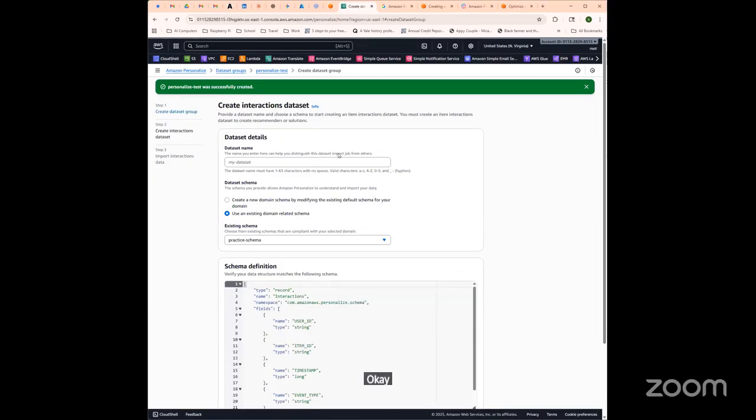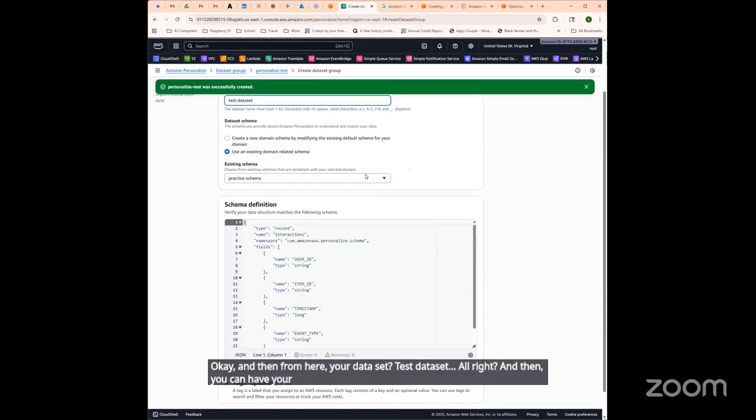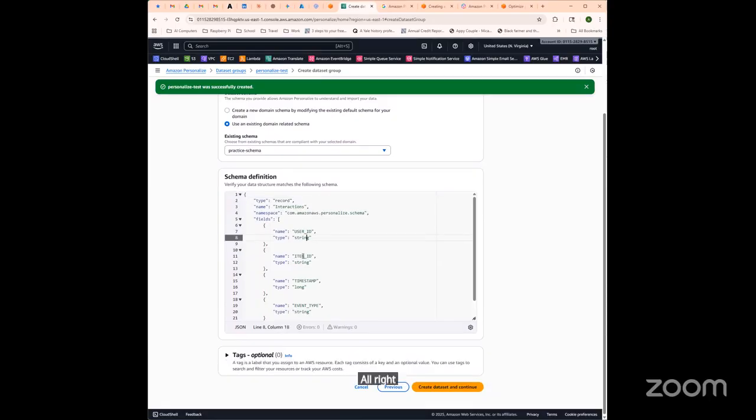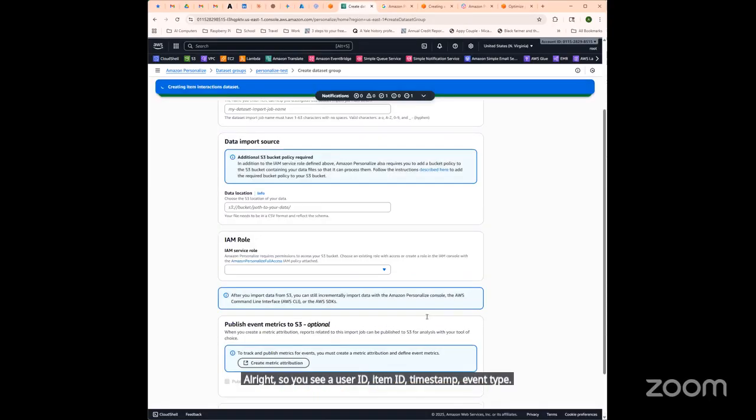Okay. And then from here, your data set, test data set. All right. And then you can have your products metadata. All right. So you see user ID, timestamp, event type, create the data set and continue.